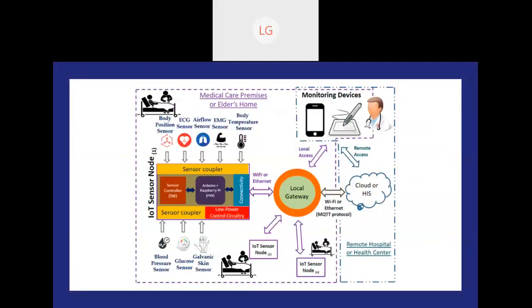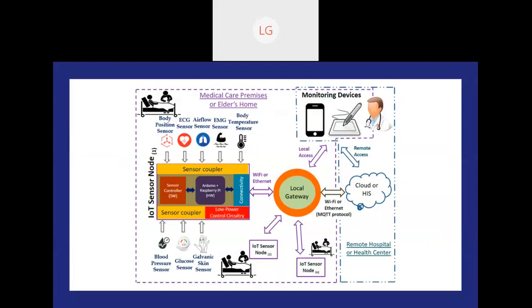This is the last, I think second last, application which I wanted to share. This is very important nowadays, and even those who are making patents, the maximum number of patents is going in this area: medical care premises and elder homes. I know two or three people who have done patents in this area, on how to handle the falling of an elder person. Before they fall, how can we know that they can fall, so that we take some kind of action beforehand? So this is medical care premises for elder homes.